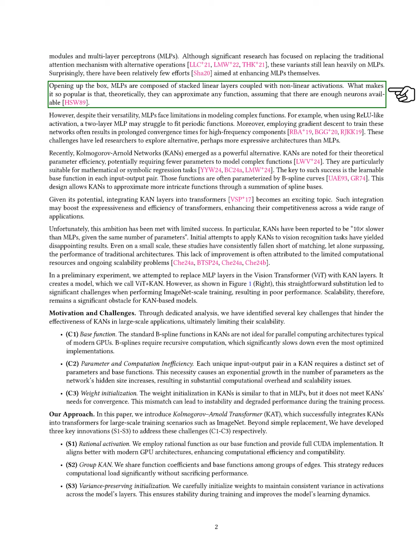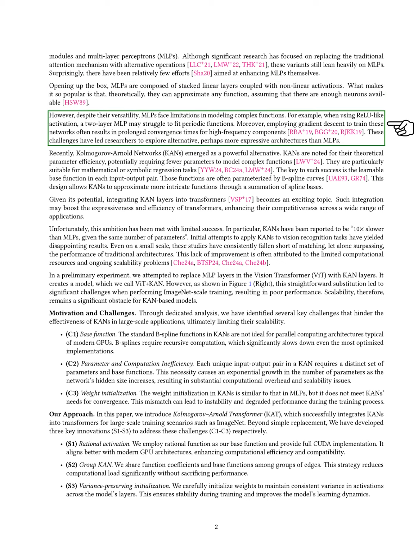MLPs are made up of stacked linear layers with nonlinear activations, and they can theoretically approximate any function if enough neurons are available. However, they struggle with complex functions, such as periodic ones, especially when using ReLU-like activations. Training these networks with gradient descent can also lead to slow convergence for high-frequency components. This has prompted researchers to look for more expressive architectures than MLPs.